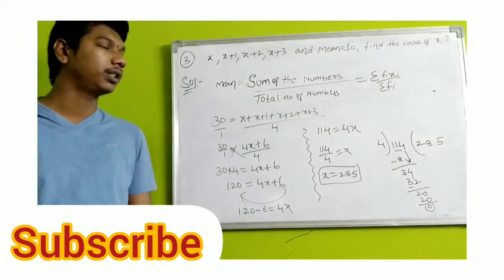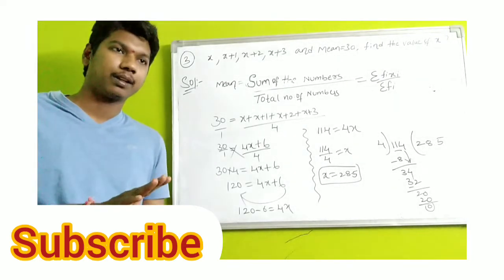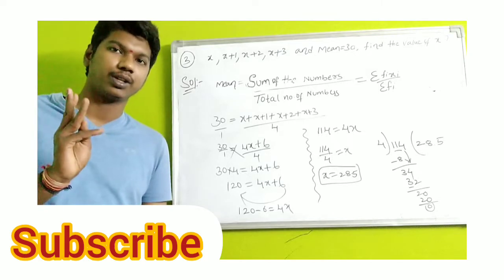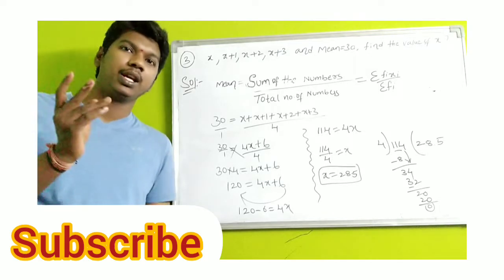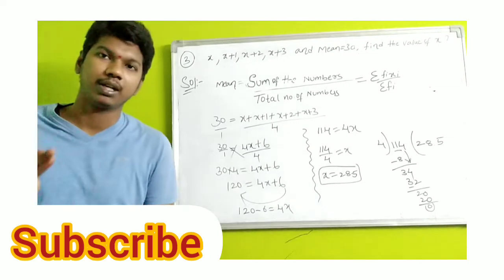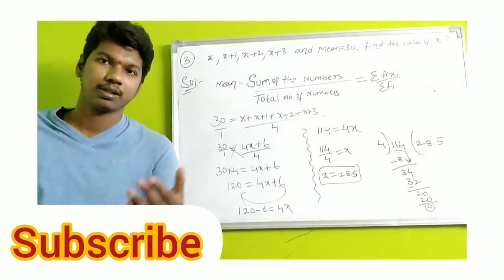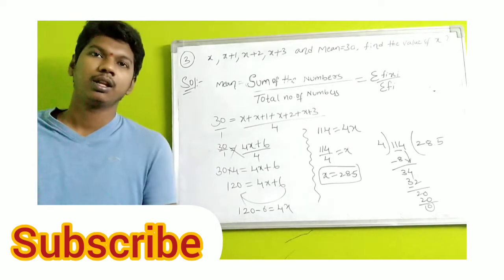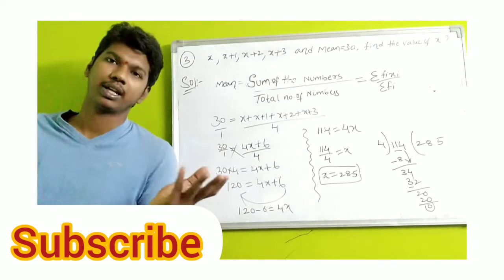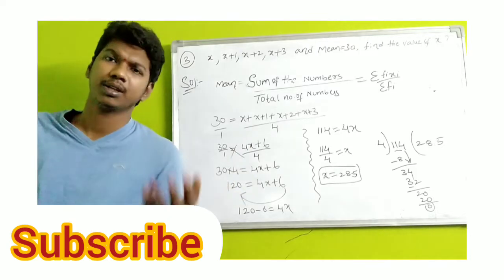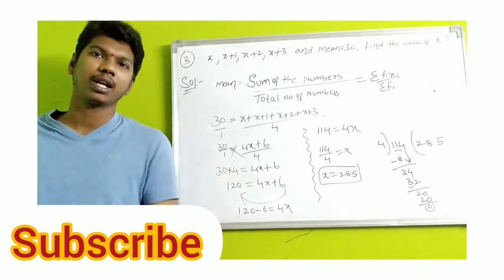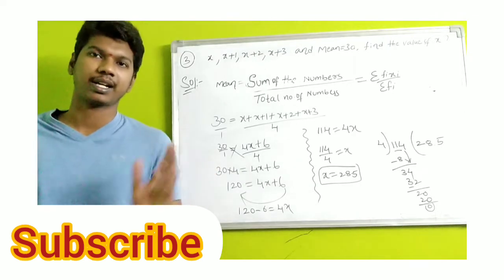This is question number 3, students. Now, the total simple method: one is direct questions, and the second type is in terms of number systems, that is, in terms of even numbers, odd numbers, natural numbers, whole numbers, and prime numbers. This type of question we also completed in the second column. In place of even numbers you can take odd numbers, prime numbers, natural numbers, whole numbers, any number, with the same method.